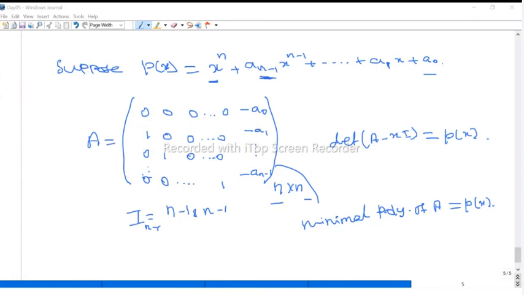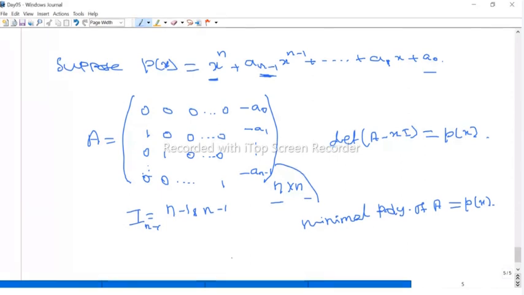Now, therefore, given any polynomial, you can find a matrix whose characteristic polynomial is the given one. Actually, that name of the matrix is companion matrix.